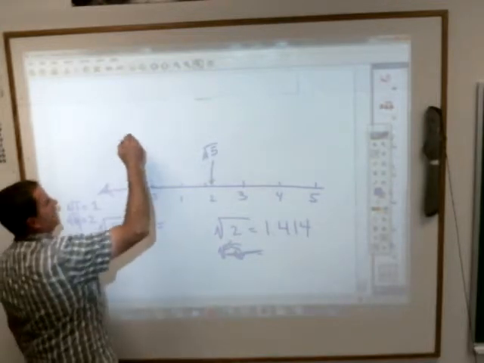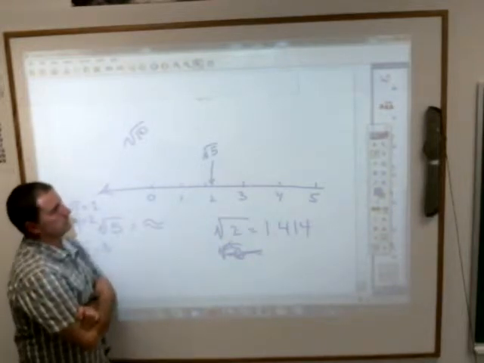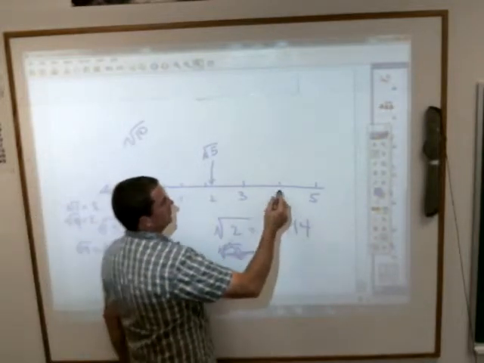How about the square root of 10? Where would the square root of 10 fall on a number line? Think about the square roots that you do know, and where would the square root of 10 fall with those? Ashley? Around a little above 4. Well, a little above 4.